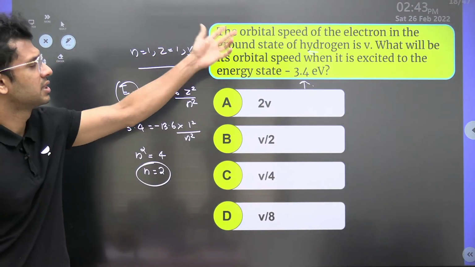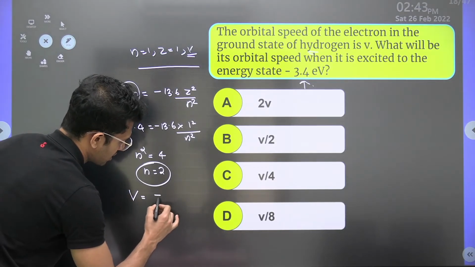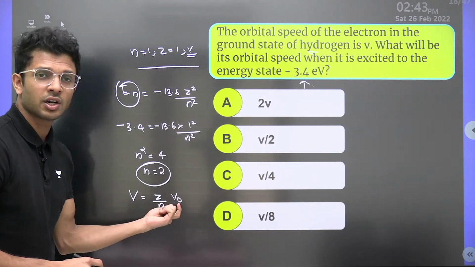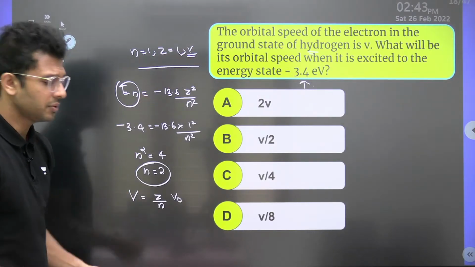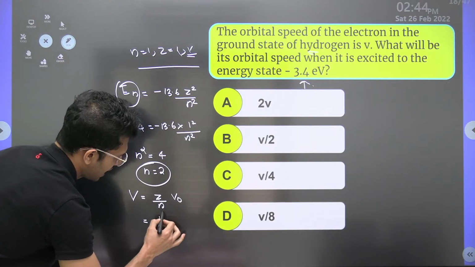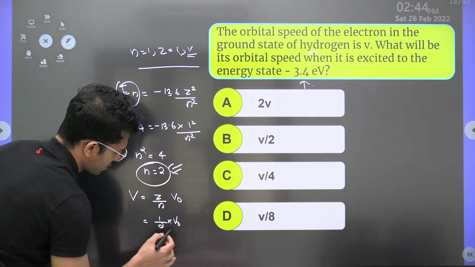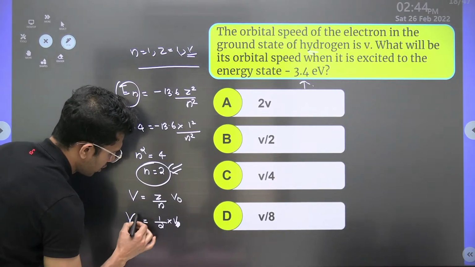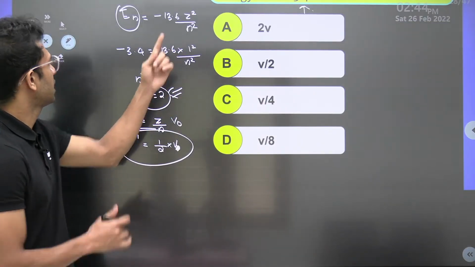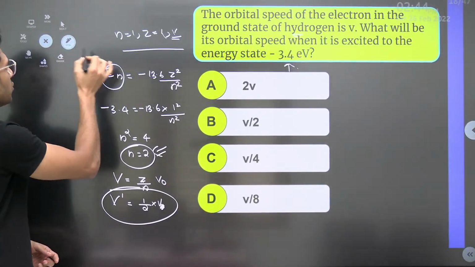Let us find out the speed. What is the formula for speed? Speed is equal to z by n into v naught. V naught corresponds to the velocity of the electron in the ground state, which is given here as v. Substitute. It is a hydrogen atom, so the value of z is 1. N, the orbital number, is 2, into v naught. Here v naught is given as v. So the present value of velocity, let's call it v dash, will be equal to v by 2, because the value of v naught according to the question is v. So I have substituted v naught equal to v there. So v by 2 will be the correct answer.